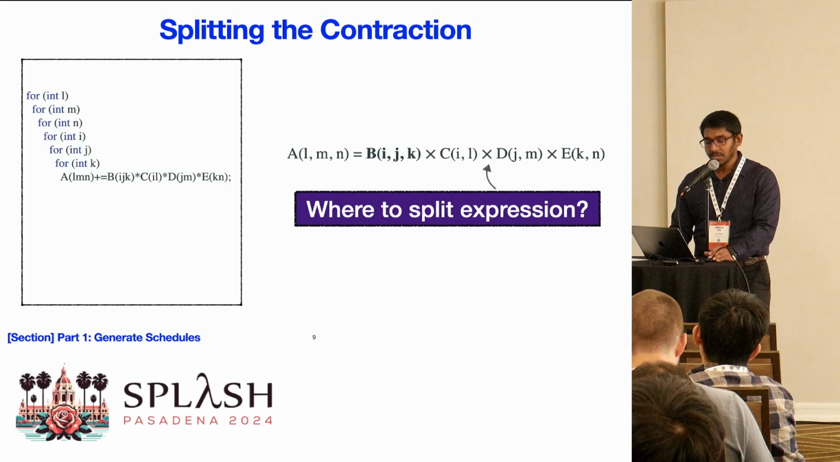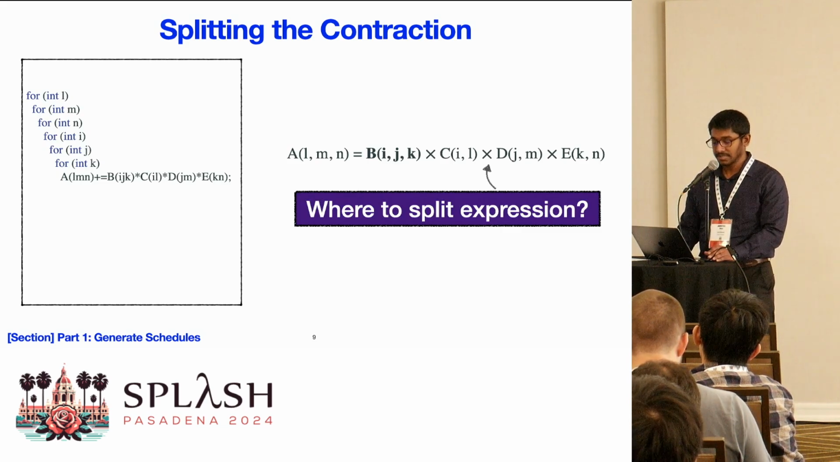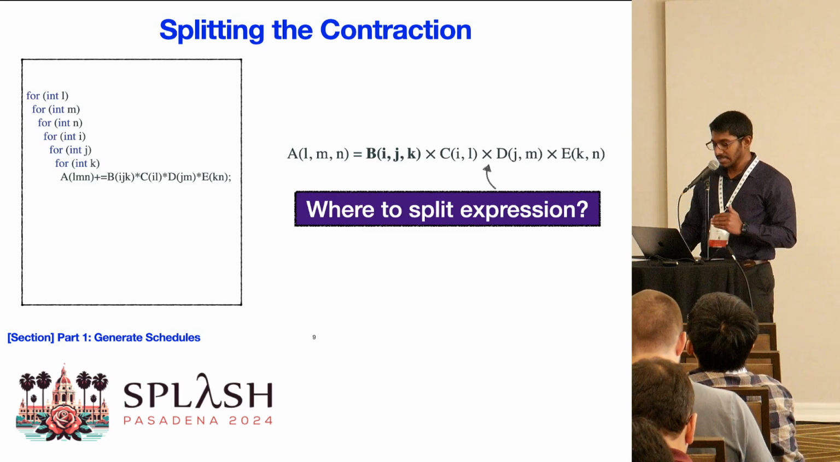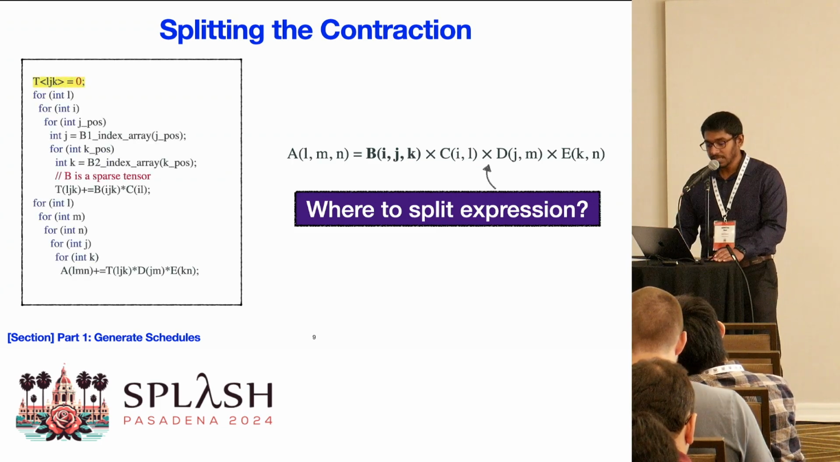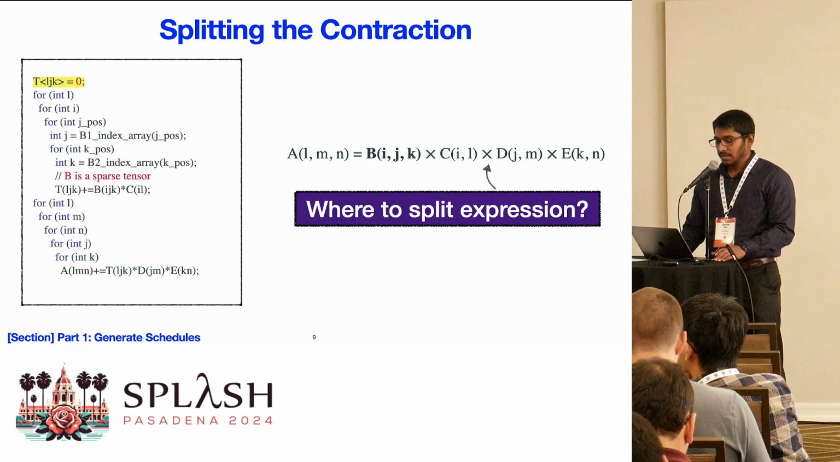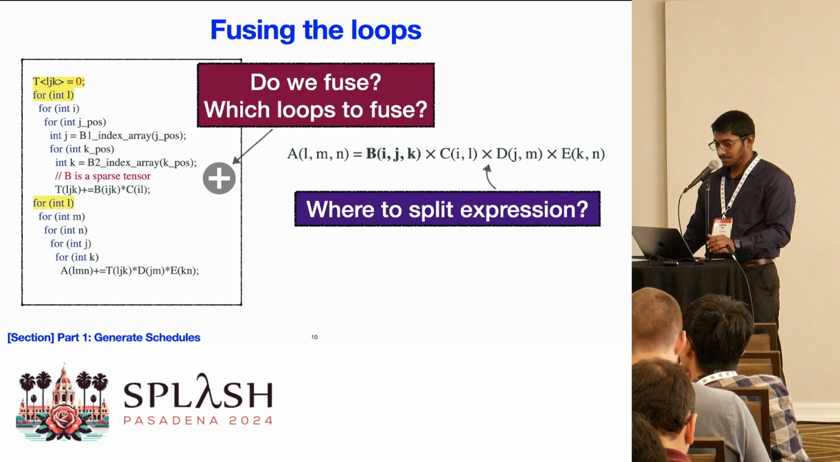The first question we need to ask is, where do we break the tensor contraction? For example, in this expression, we see that we can choose to break between B and C, between C and D, or between D and E. If we choose to split the computation between C and D, we would realize the schedule like this.